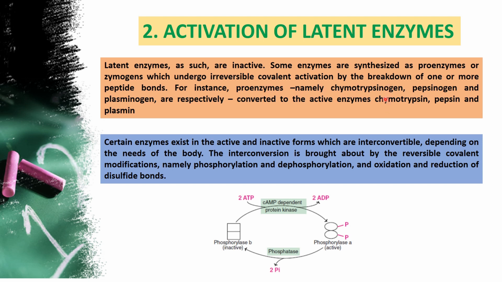How are they going to proceed? Some part of the protein structure gets degraded or cleaved, and the remaining portion is called the active part. So that is called chymotrypsin. Chymotrypsinogen is converted to chymotrypsin, pepsinogen is converted to pepsin, and plasminogen is converted to plasmin. These are the examples given for latent enzyme activation. We'll see the definition in detail.